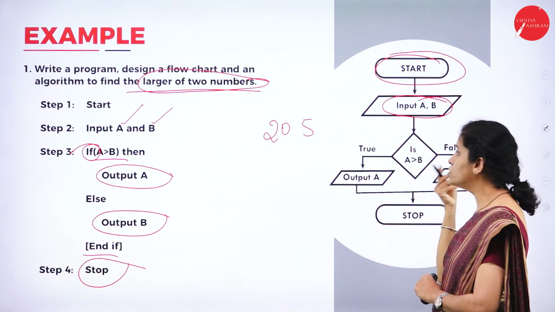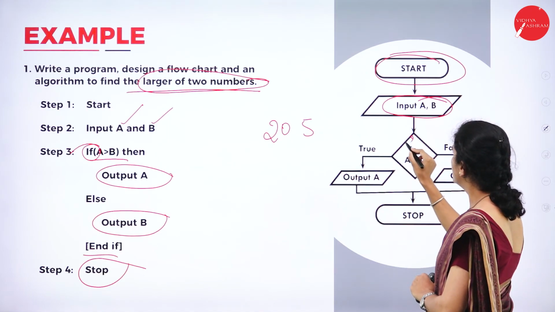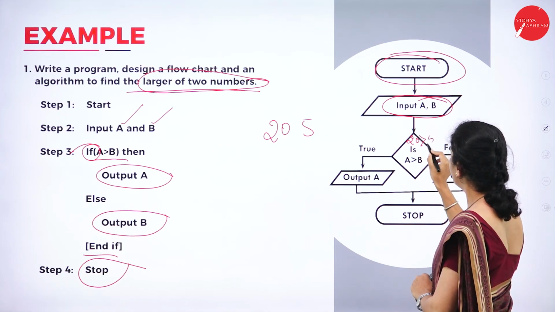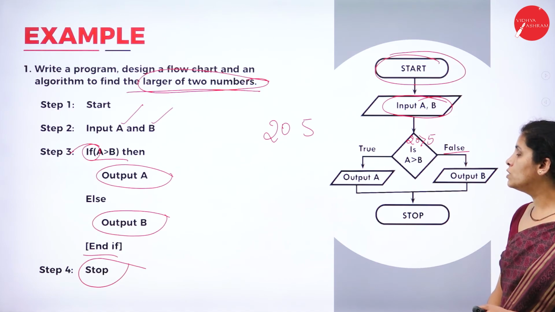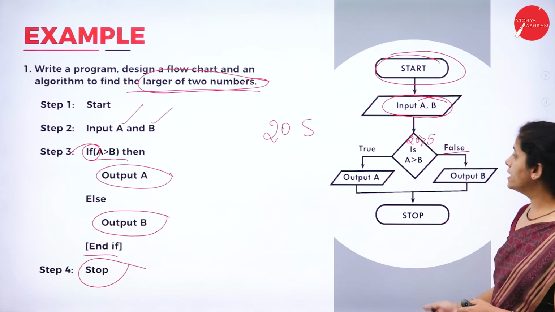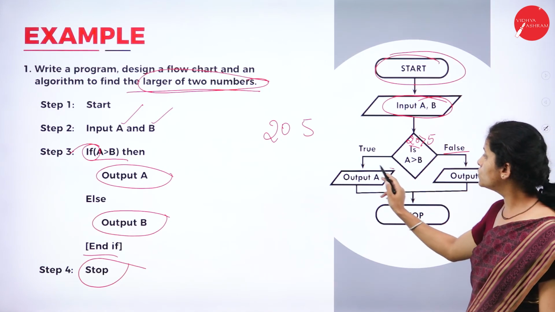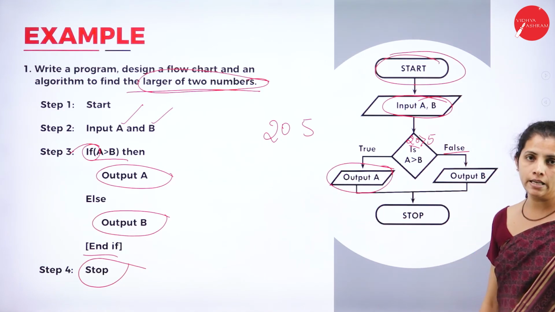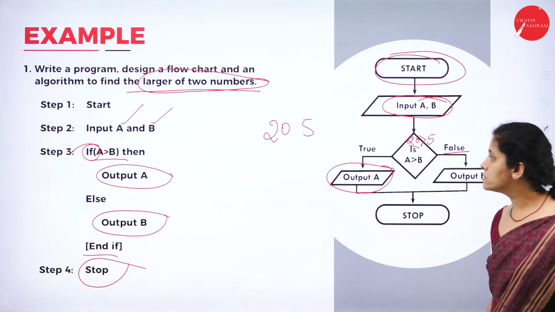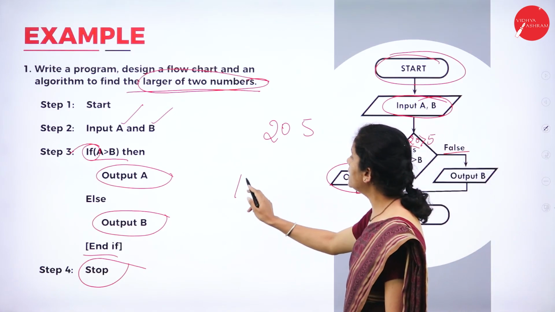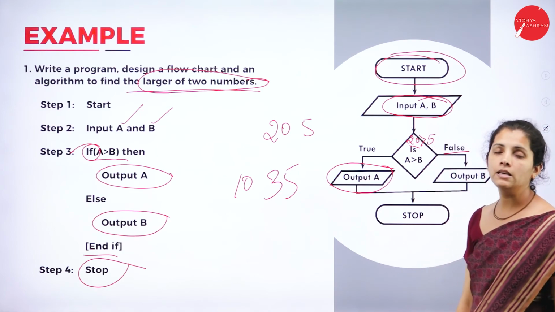Now I just want to check whether 20 is greater than 5. If this condition is true, I just want to print 20. So here 20 is greater than 5, the condition is true. I want to print 20 and I want to stop the execution. Suppose I have 10 and 35, A is 10 and B is 35.